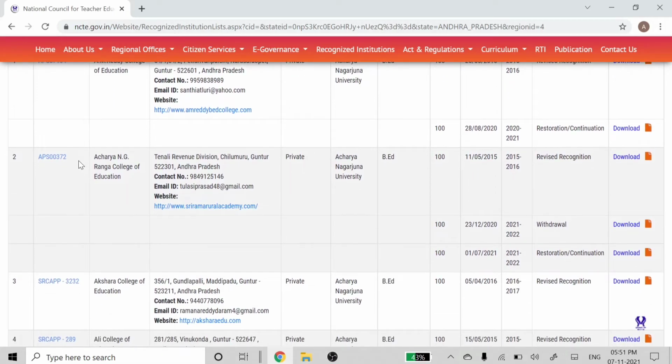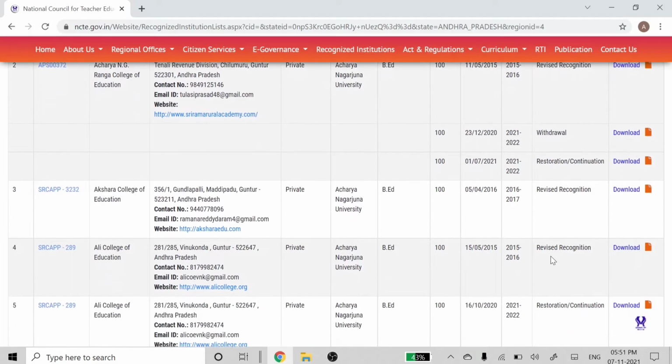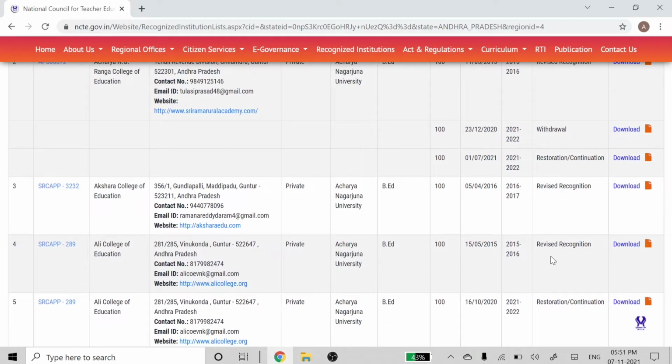Again, for example, look, there is a college named Acharya NG Ranga College of Education. The status is revised recognition, but for 2021-22 it is restoration. That means NCTE had withdrawn the affiliation and again given that affiliation. So if you know the college name, just go to the NCTE website and you can check. Look, there is Akshara College of Education. Now you can see the revised recognition, and there is no other status.